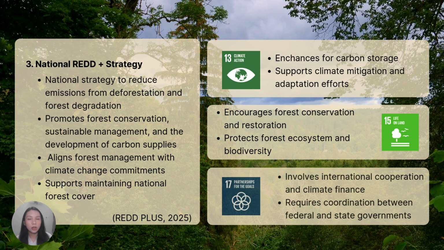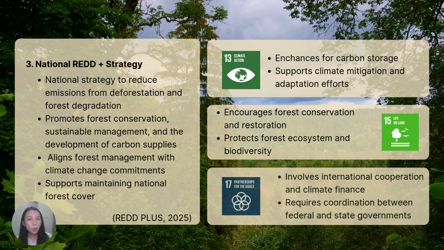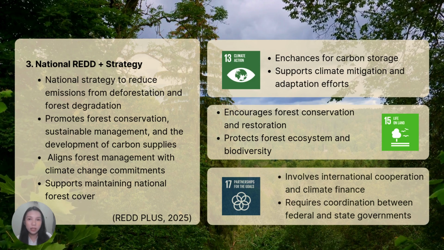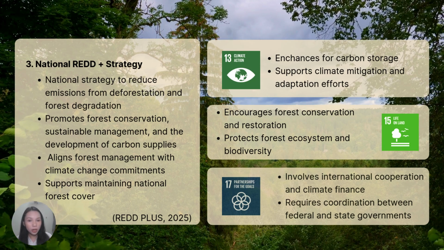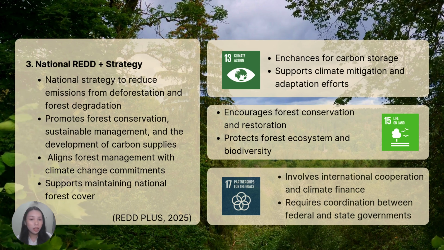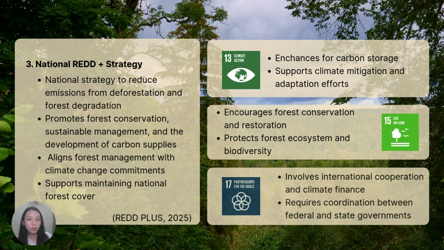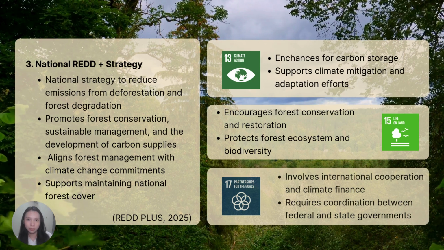The strategy relies on SDG 17, Partnership for the Goals, as it requires cooperation between government agencies, international partners, and other stakeholders. In short, the National REDD Plus Strategy supports SDG 13, contributes to SDG 15, and is implemented through SDG 17 partnership.